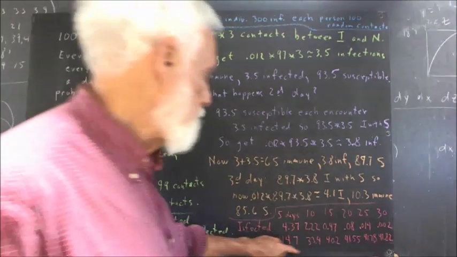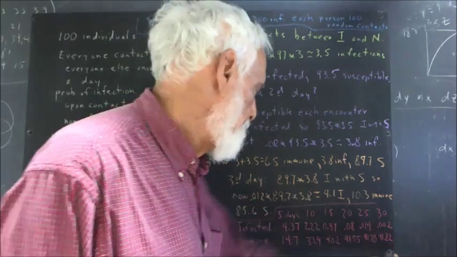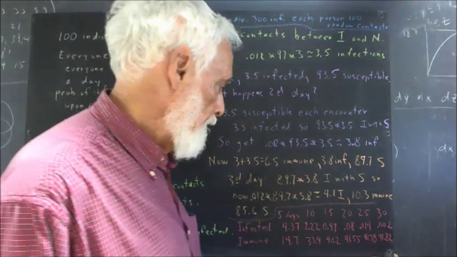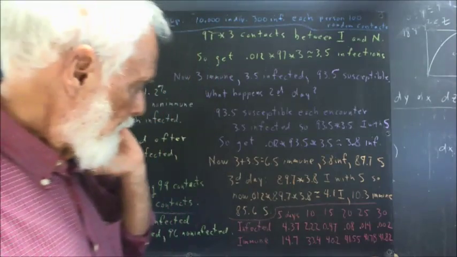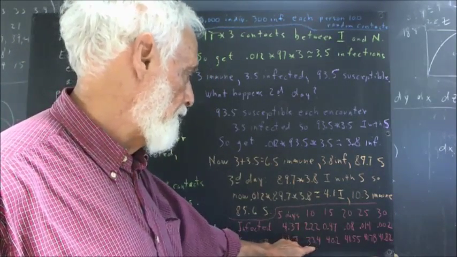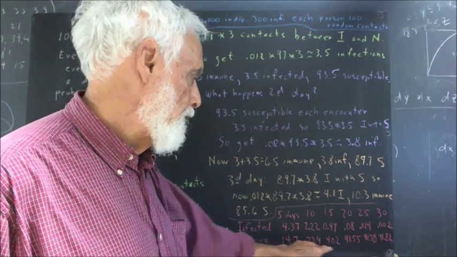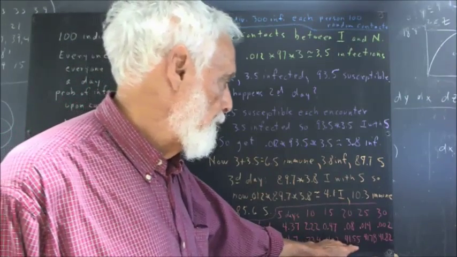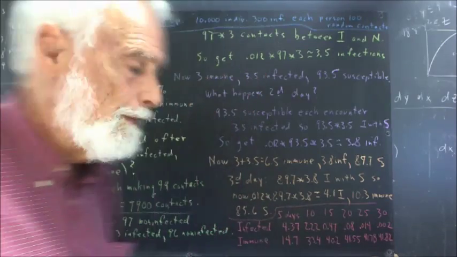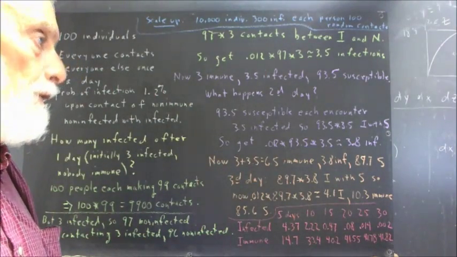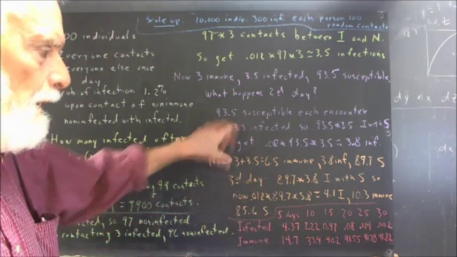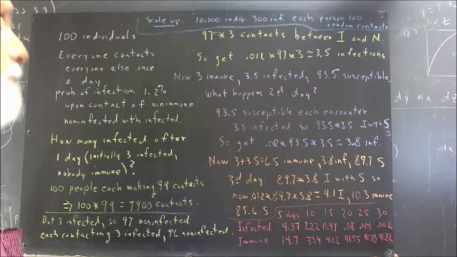And your number of immune people keeps increasing because, of course, every time somebody recovers, you get another immune person. Okay, so those numbers go up rather rapidly from 5 to 10 days, but then they go up less rapidly, and then between the 20th and 30th day, they only go up by about 0.27 individuals. So that's kind of interesting, and it'll be interesting to look at these sequences apart from this model.